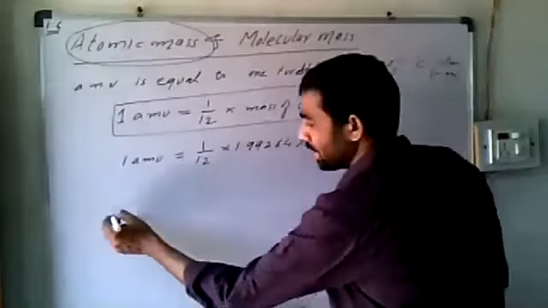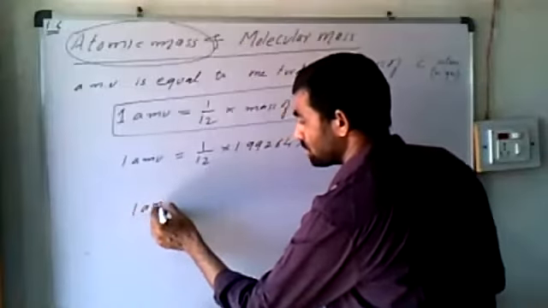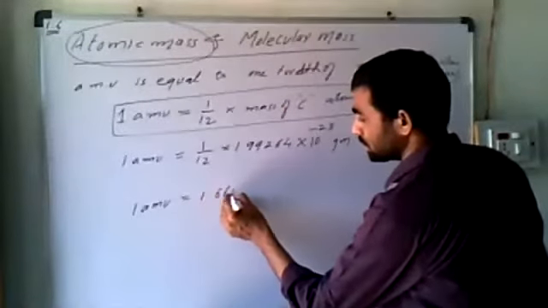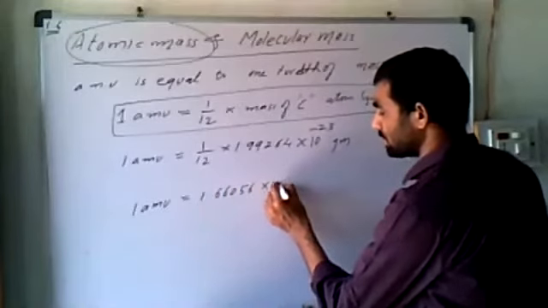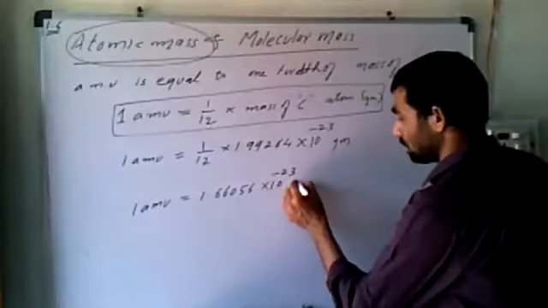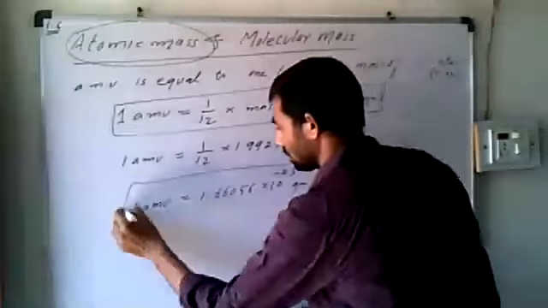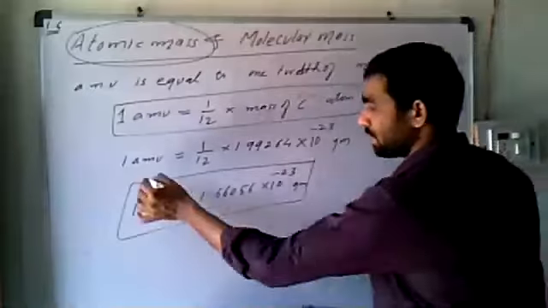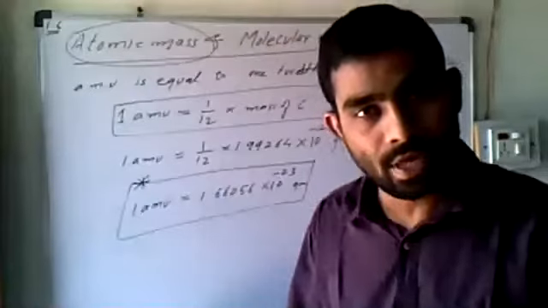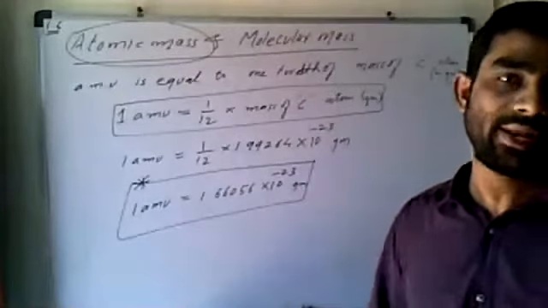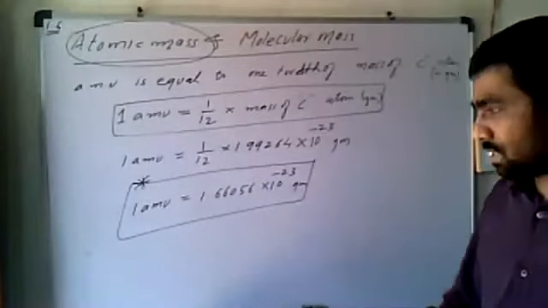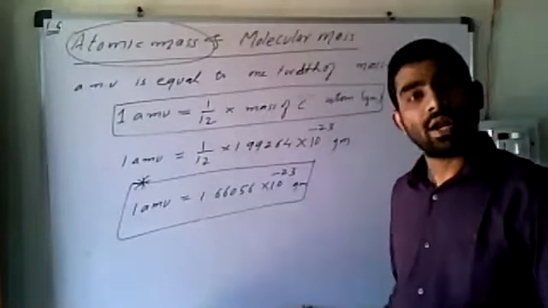After calculation, we get 1 AMU is equal to 1.66056 into 10 to the power minus 24 gram. This is very important. Conversion of AMU into gram and gram into AMU is now possible. This is the value of 1 AMU.